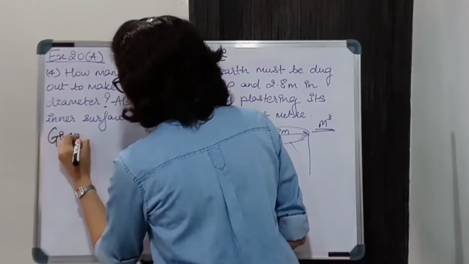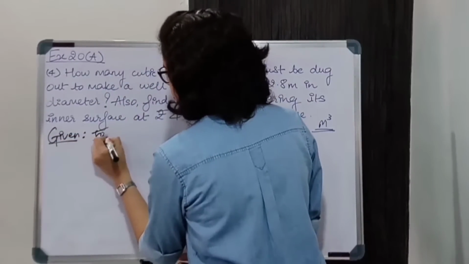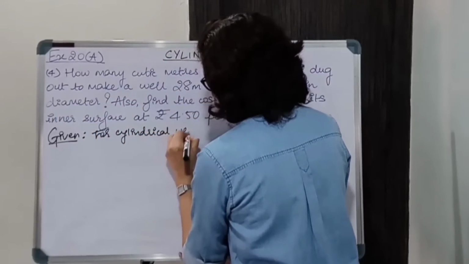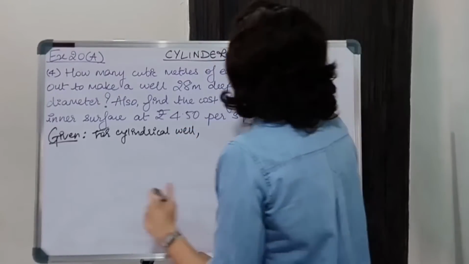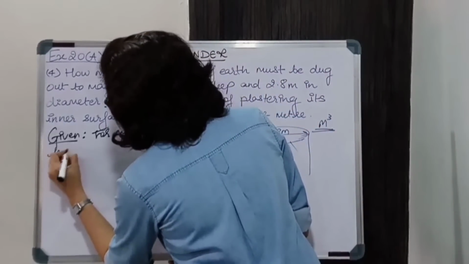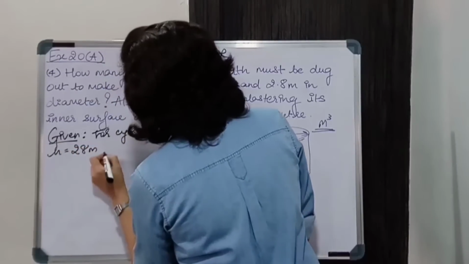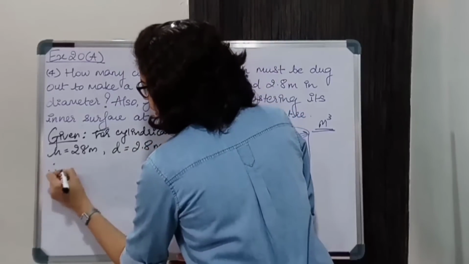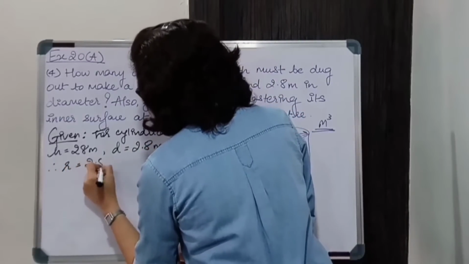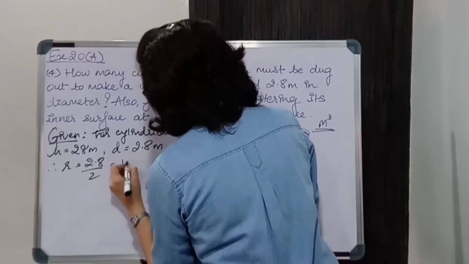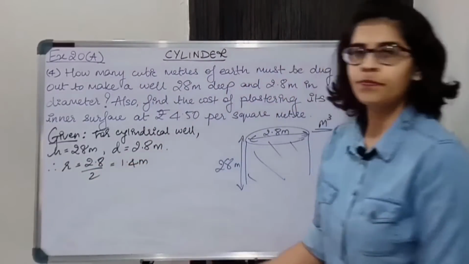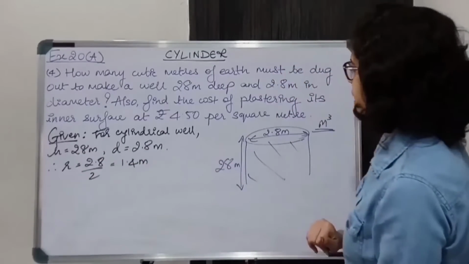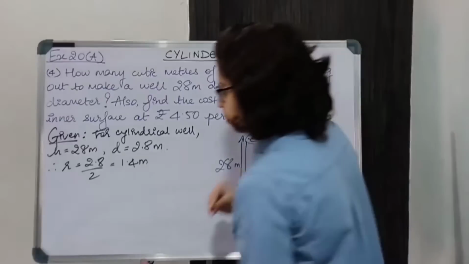Given, for a cylindrical well, we are given height that is 28 meters and diameter which is 2.8 meters. So therefore I can say radius is 2.8 upon 2 which is nothing but 1.4 meters. Okay, both of them are given in meters. So it's alright, we don't need to convert anything. Now we have to find the volume.